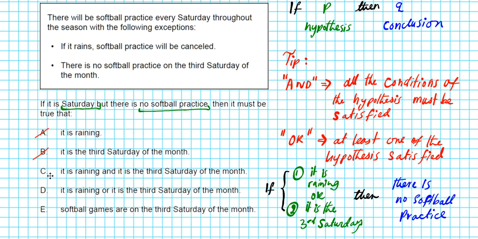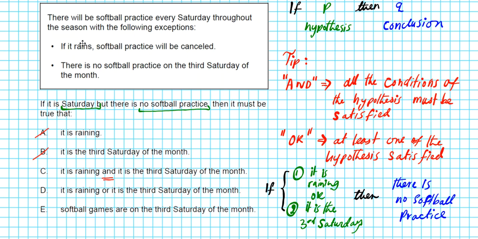Alrighty. Now option C, it says it is raining and, see the key word there, the operator, and it is the third Saturday of the month. Now this condition will be true if both of these two must occur in order for there to be the cancellation of softball.